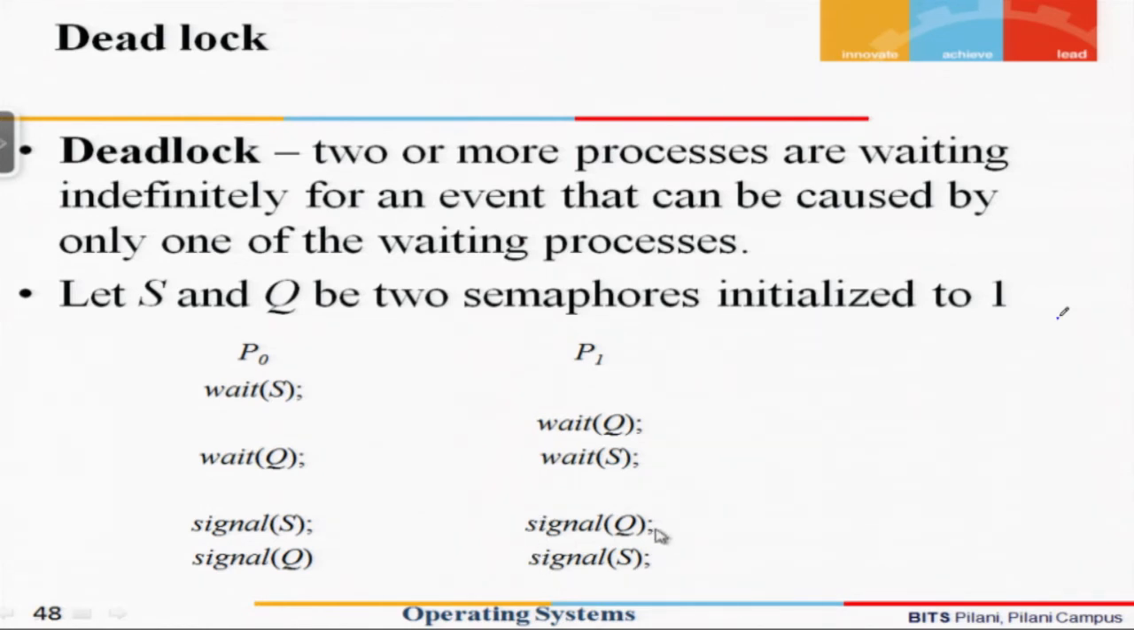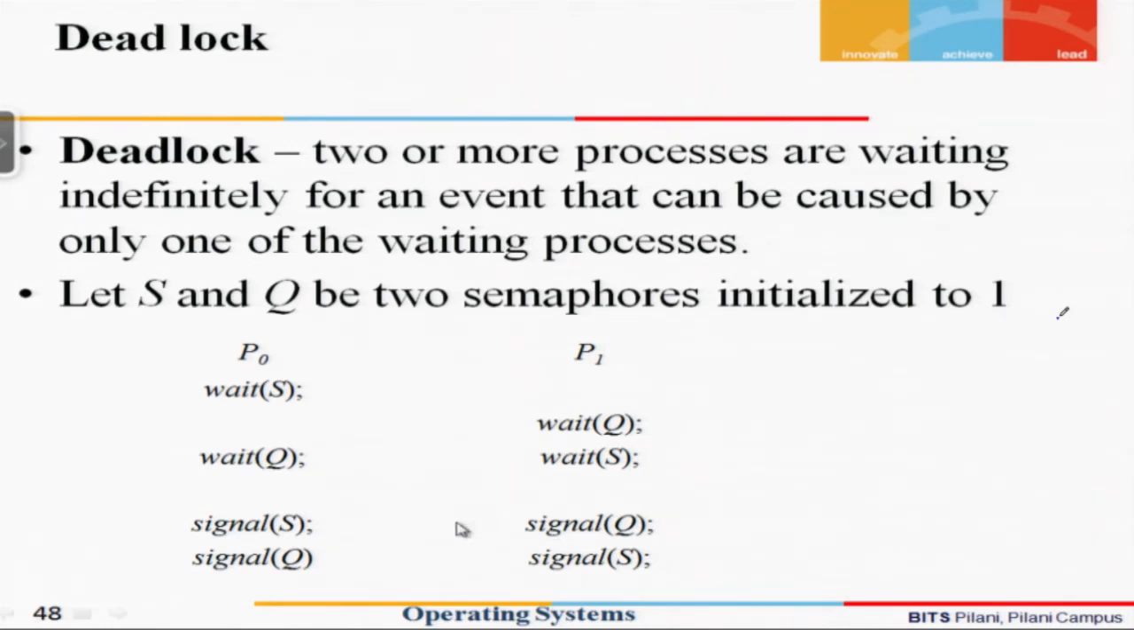We should consider the signal as a sort of mechanism of releasing the resources. Some resource which was getting blocked, and once the process has used the resource and is done with its job, then it should release the resource. So signal is a mechanism of releasing the resource. So we can see that individually each process, if they are executing, would perform well.